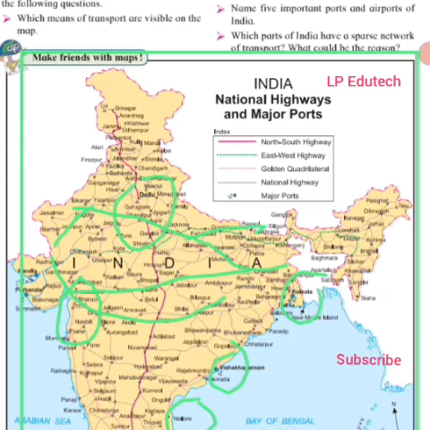Which part of India has a sparse network of transport? What could be the reasons? Now we can see the northern part, mostly this part. We are not able to see a network of transportation which is developed, and even this northeast part, these are physically challenging areas. So building a network under such physical conditions is not possible. It has some limitations, so therefore these parts remain aloof. Still, it is not very much developed. The development is going on, but it is very sparse, we can say.